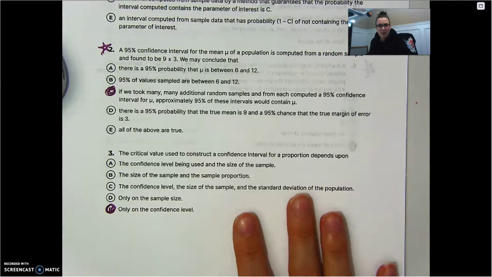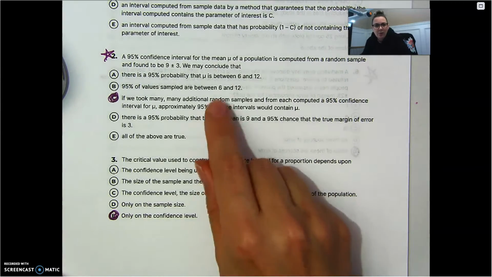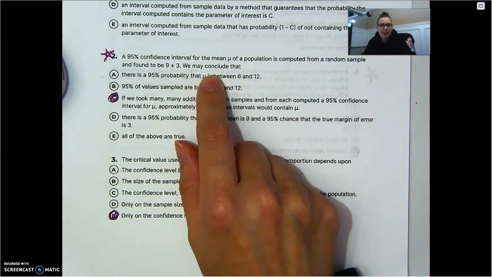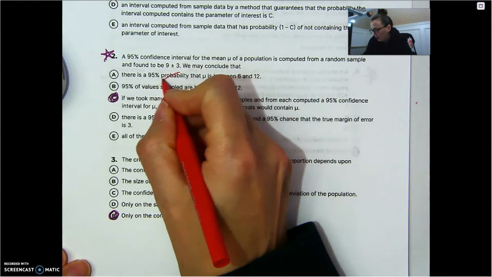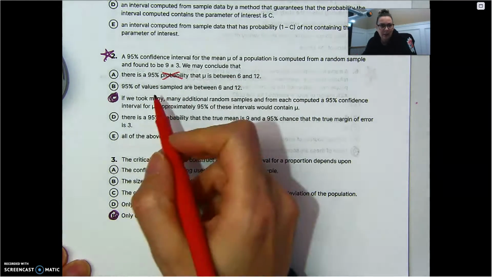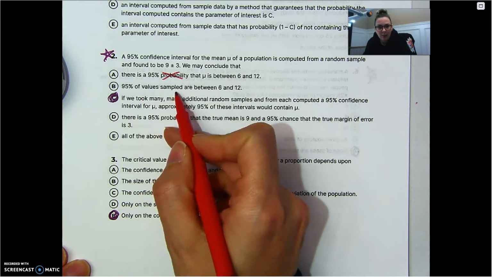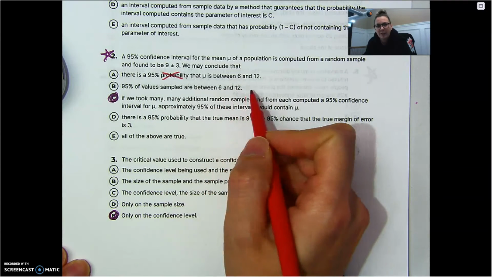Let's check it out. Okay, so what can we conclude? There's a 95% probability. No, that is not what confidence intervals do. It is not a probability. 95% of values sampled are between 6 and 12. You want to be careful.